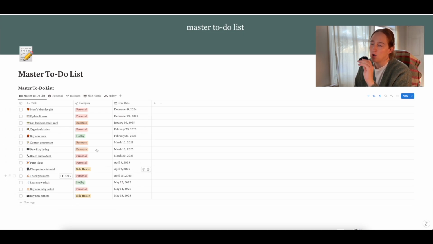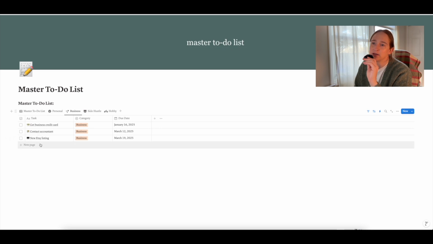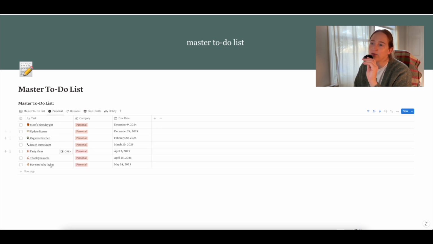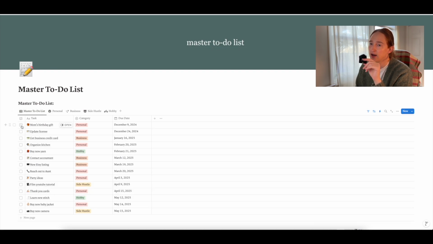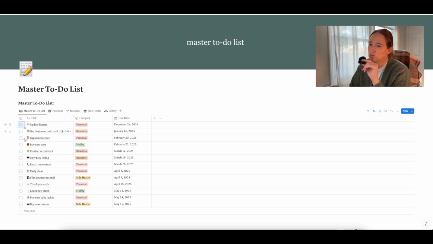But then I can also go into each one, like, okay, what do I have to get done for my business? I can click over to that and see everything I need to get done for my business, everything I need to get done in my personal life, and then I can see the due date. It's set up where whatever's due next comes first on the list. And what I also really like is that once I accomplish something, I hit the check, and it just disappears. That makes it super easy to just click, okay, I did that, and then it just goes away.